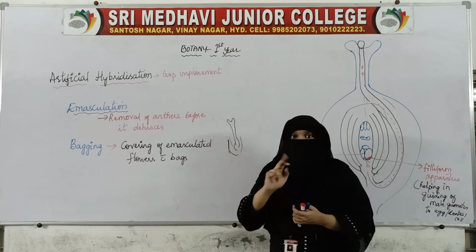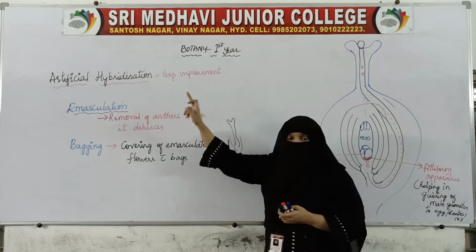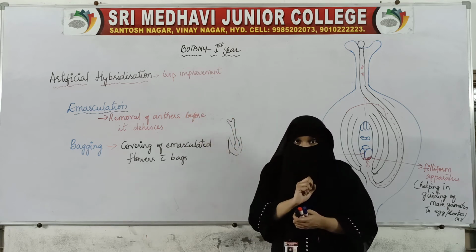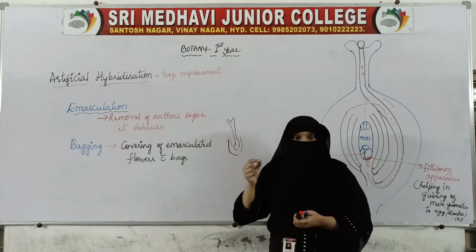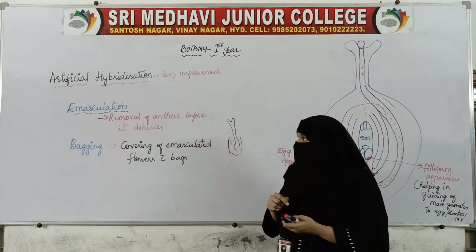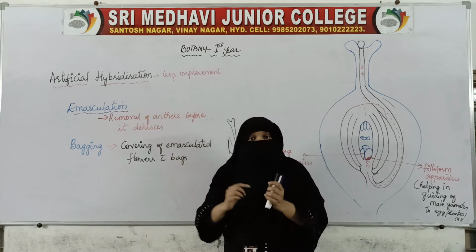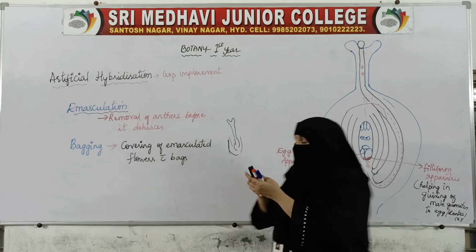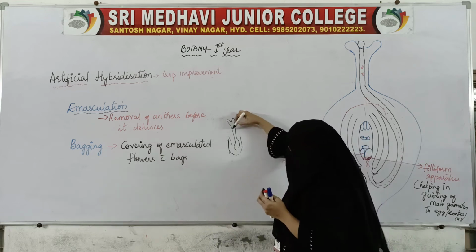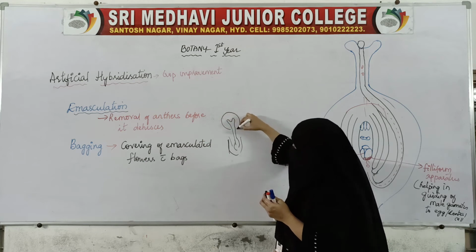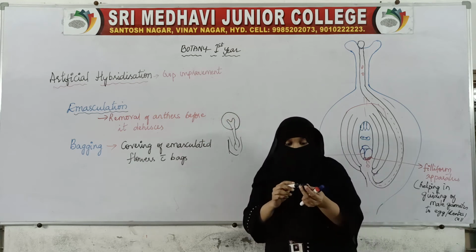First thing in artificial hybridization, two things will be done. What is the first thing? Removal of anthers with the help of forceps. That technique is called emasculation. Now the second thing they do is cover the stigma with a bag.